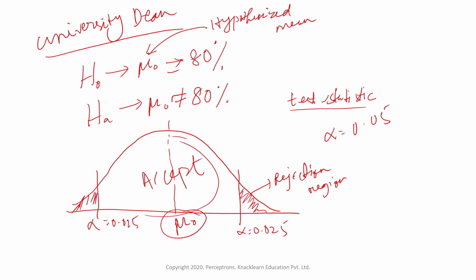So this is how hypothesis testing is done. Now this is a two-tailed, that is two-sided t-test. Now when do we do a one-sided t-test? Let's take one more example of when we can do a one-sided t-test.